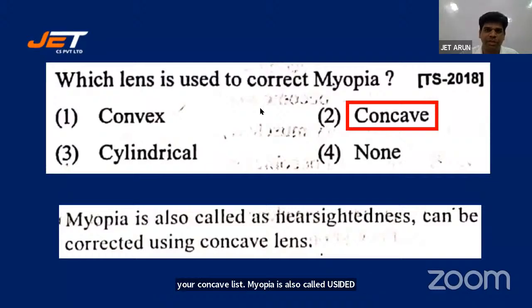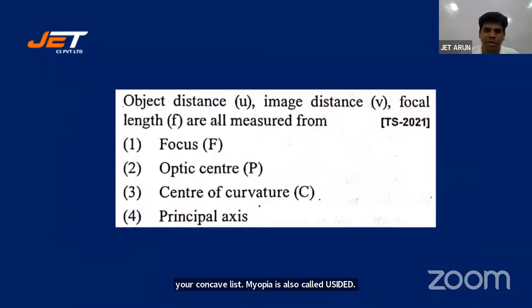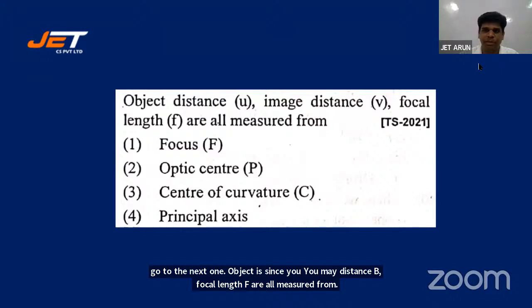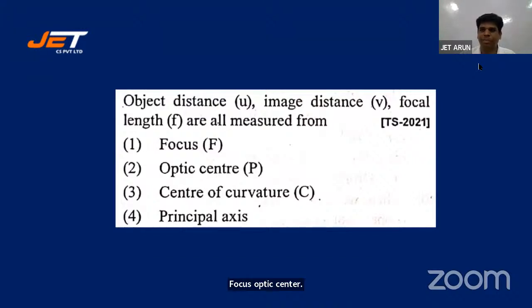Let's go to the next one. Object distance u, image distance v, focal length f are all measured from focus, optic center, center of curvature, principal axis. In the convention, in ray optics, where do we take the measurements from? Optic center,